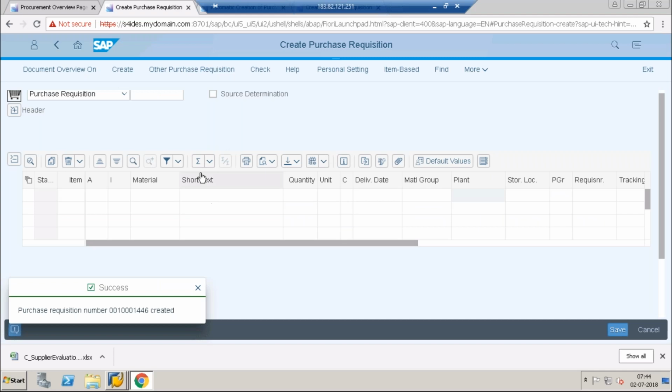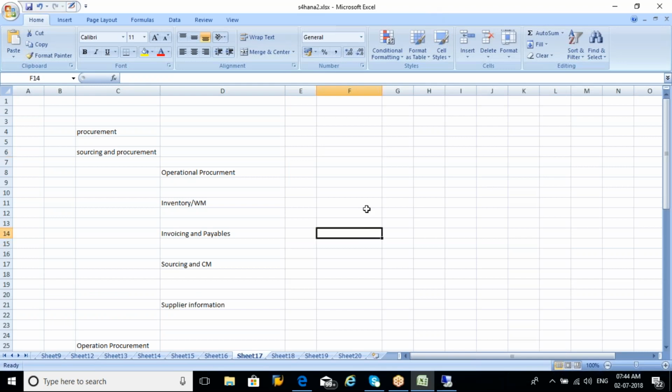ME21N, or I'm creating a purchase requisition. In this, the user may say, I want this to happen on my mobile or my iPad. So how can I use this? Because I don't want to open the entire screen on my mobile, I want only a few fields. So he has screen personas. Screen persona is one of the technologies, and it is inbuilt in your Fiori apps.